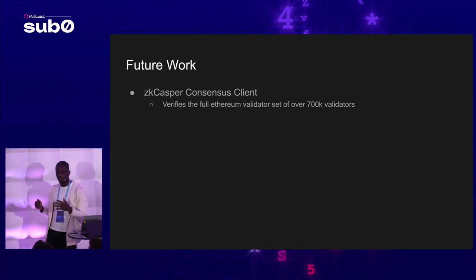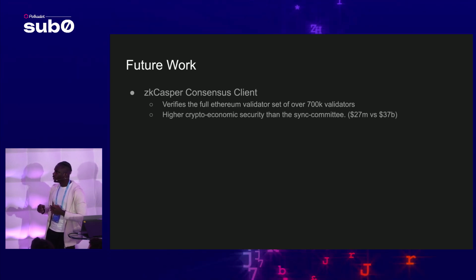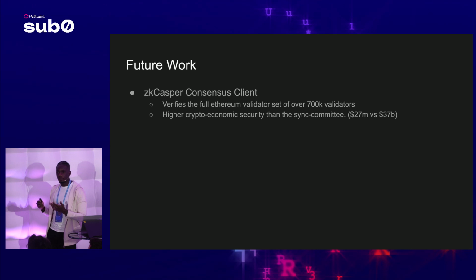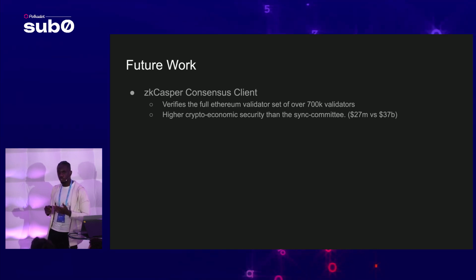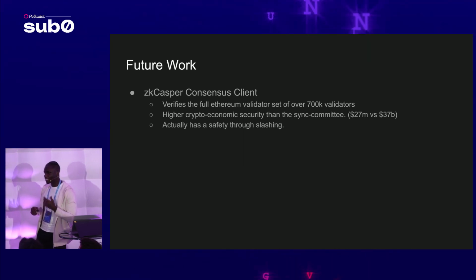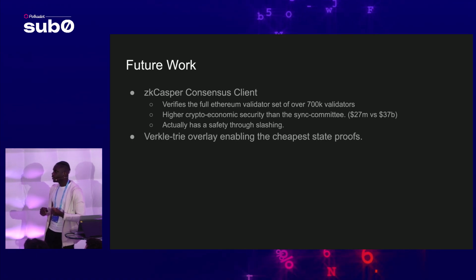We actually need to use ZK proofs to make this possible. But the security of Casper FFG is very evident. It's much more secure than the sync committee. And it actually has safety through slashing.